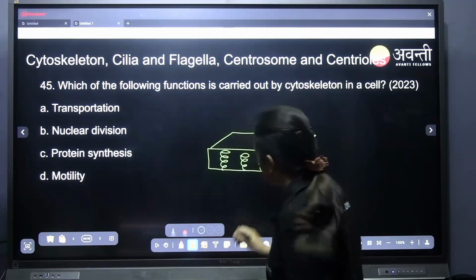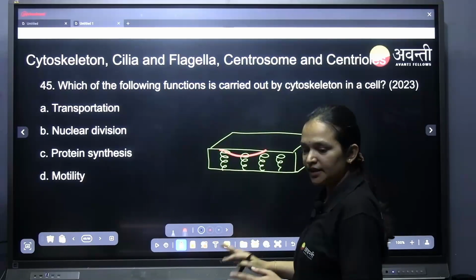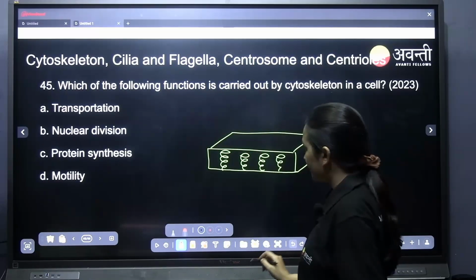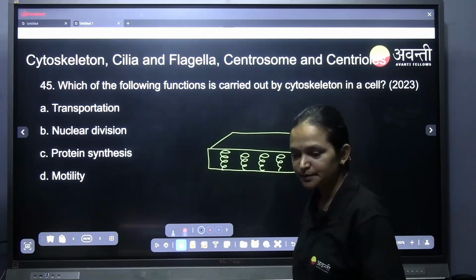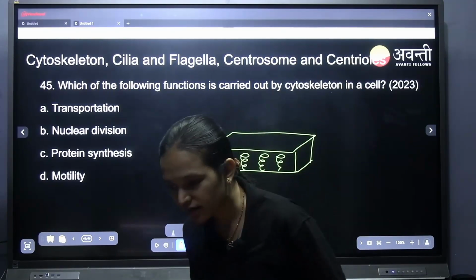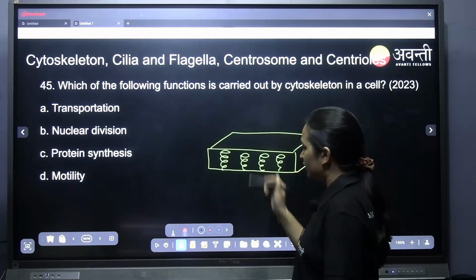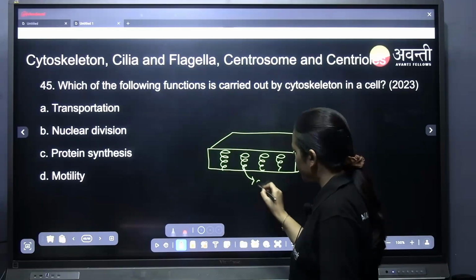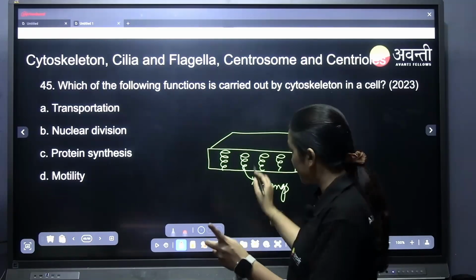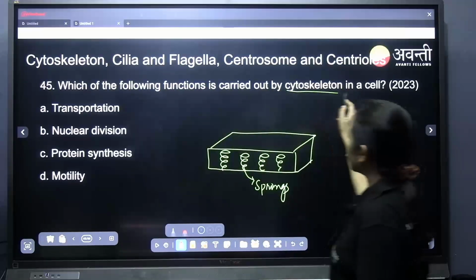If somebody sits on it, it will form a dent like this. After they get up, it regains its position. Why? Because there is a spring attached to it. The function the spring is doing, the cytoskeleton also does inside the cell.